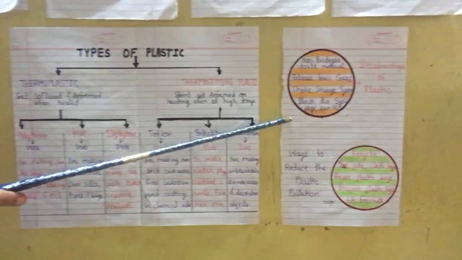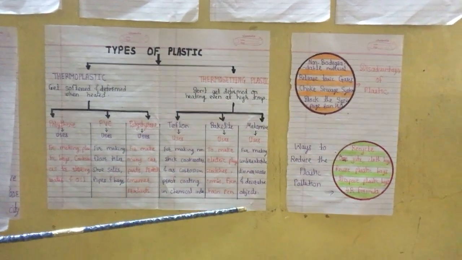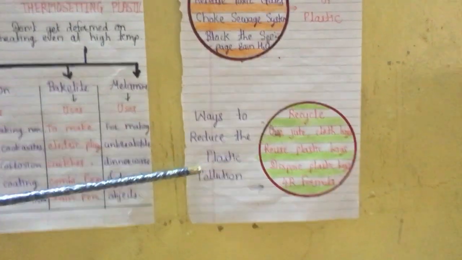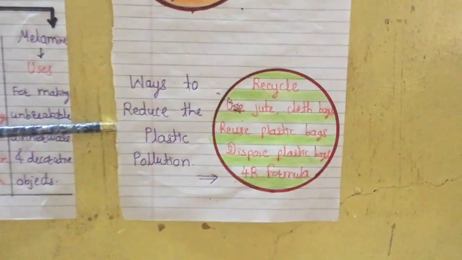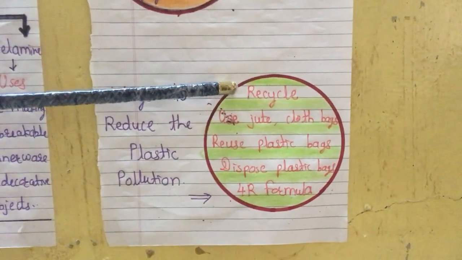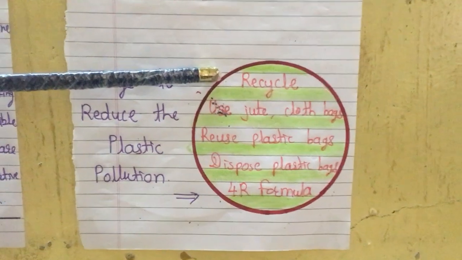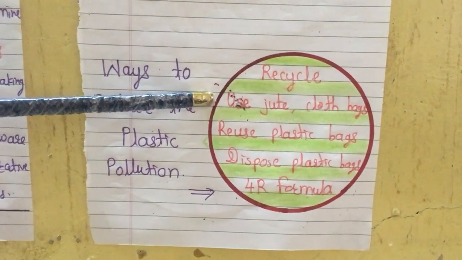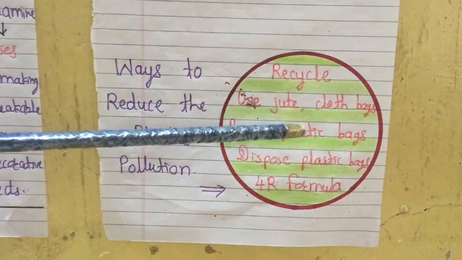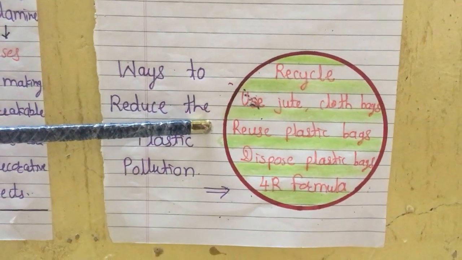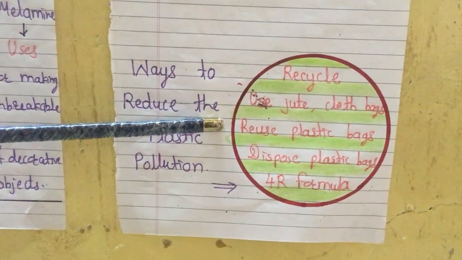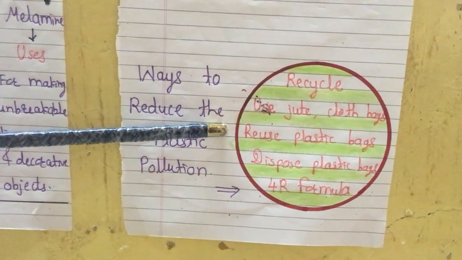So how to avoid the disadvantages, or in which ways can we reduce plastic pollution, this one we will learn. The first way is to recycle. Instead of throwing or burning plastic things, we can recycle. Second, instead of plastic bags we can use jute cloth bags. Third, reuse the plastic bag. Instead of throwing it, we can reuse it to store dry substances.